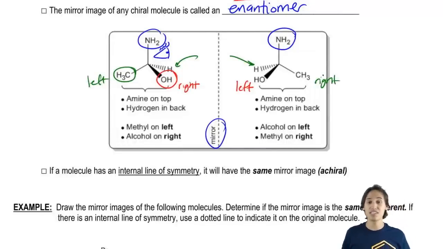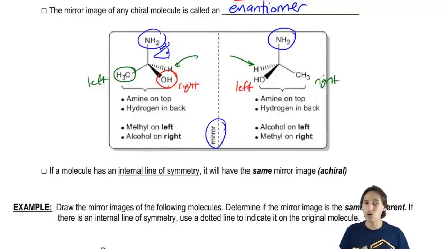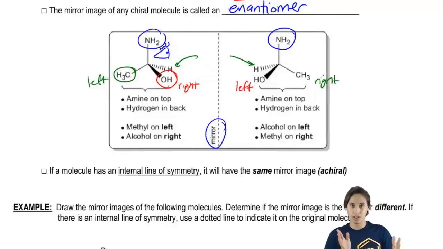Now, I know this seems normal to you because you're thinking, oh yeah, this is a mirror, so that means everything's going to be flipped. This shouldn't be new to you. This is just what happens when you look into a mirror. But that's all your professor wants you to know. What your professor wants you to know is that some molecules, when they look in a mirror, they're going to get that opposite image.